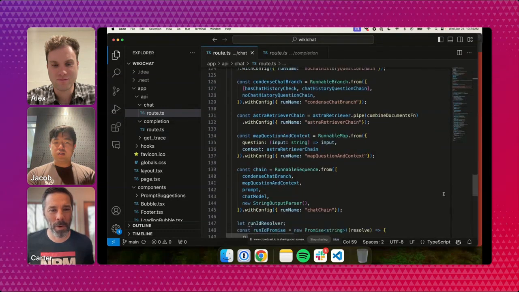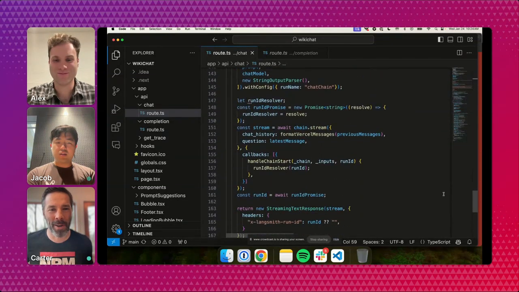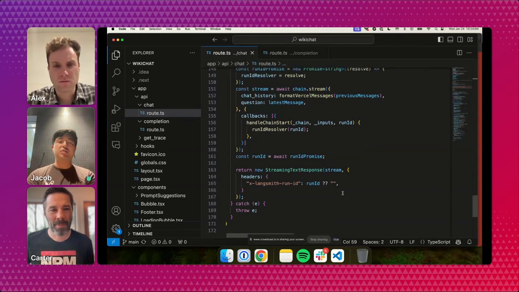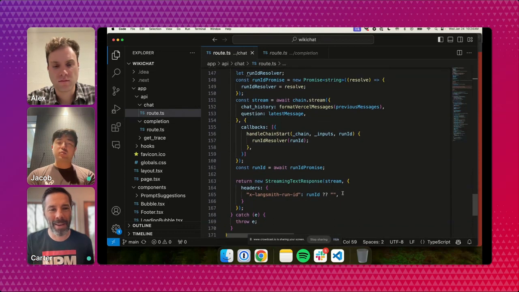Yeah, there's a few things there. The very bottom, where the streaming happens. Yep. You'll see at the very bottom, and I'll go over some of the steps that we go through to construct that await chain, the little line you see there. But you can just call .stream and then pass that stream directly into an HTTP response object, or a Vercel one, as you can see here. Yeah, you can get that kind of streaming experience.